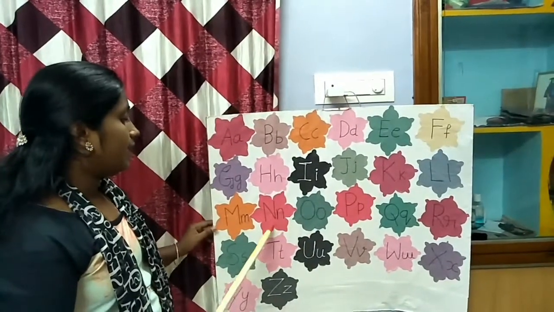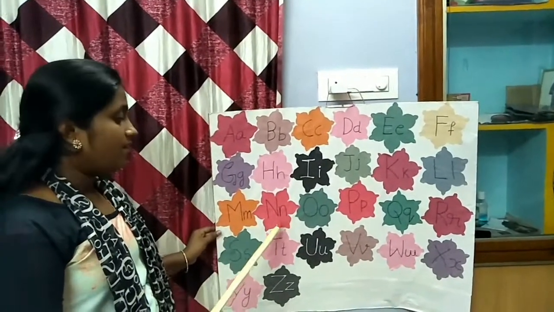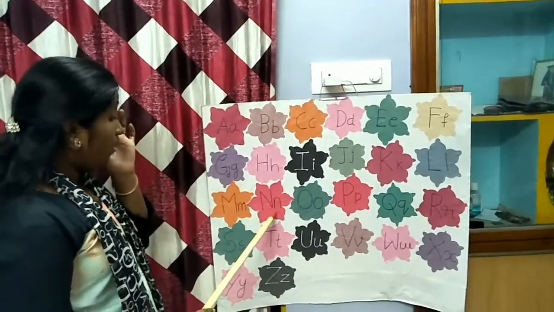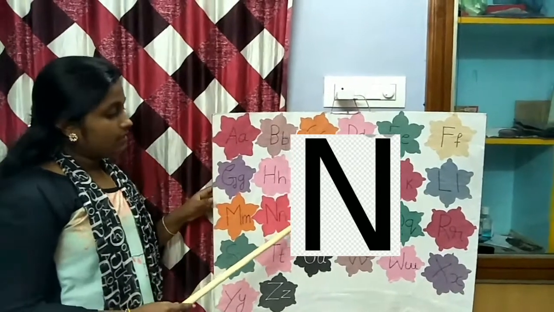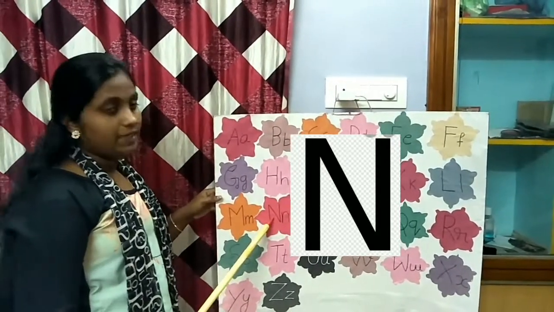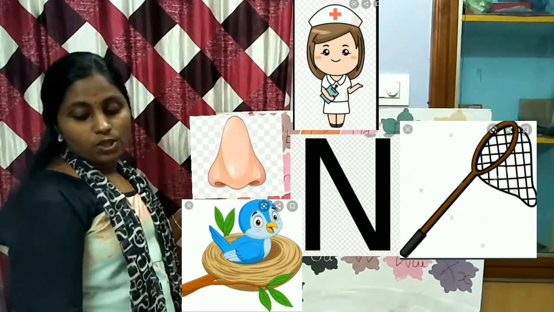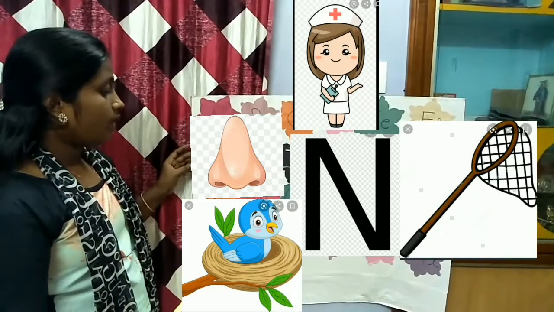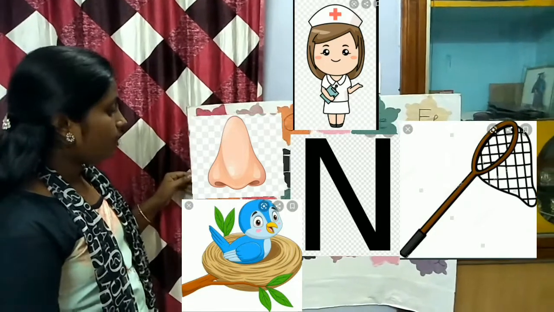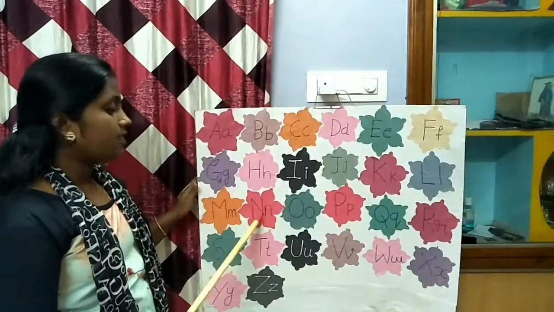Next letter is N. N for net, N for nest, N for nose, N for neck. We have many words: N for net, N for nest, N for nose, N for nurse. The phonic sound for N letter is n.